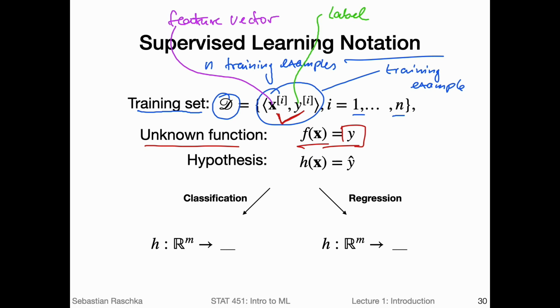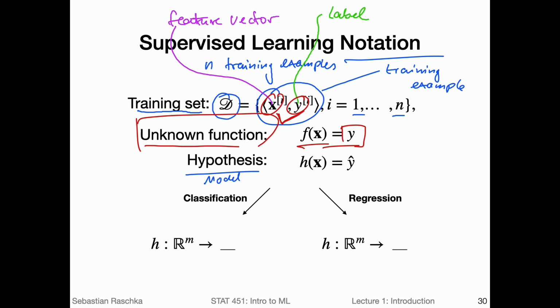But this is usually tricky, because there's an arbitrary number of possible functions, so machine learning usually tries to find a function that provides a similar mapping between x and y as this unknown function. And we call that in machine learning traditionally the hypothesis. So you can also think of it as the machine learning model.